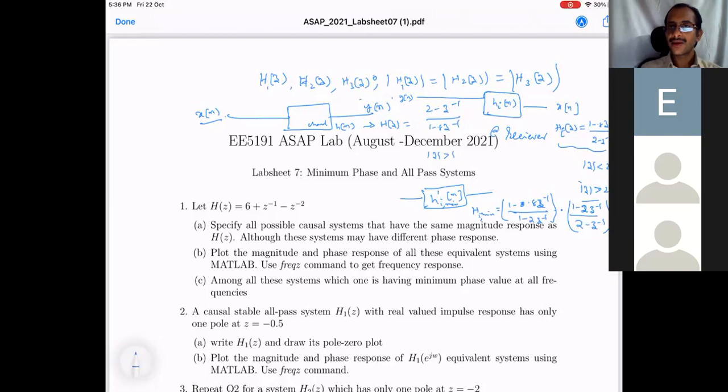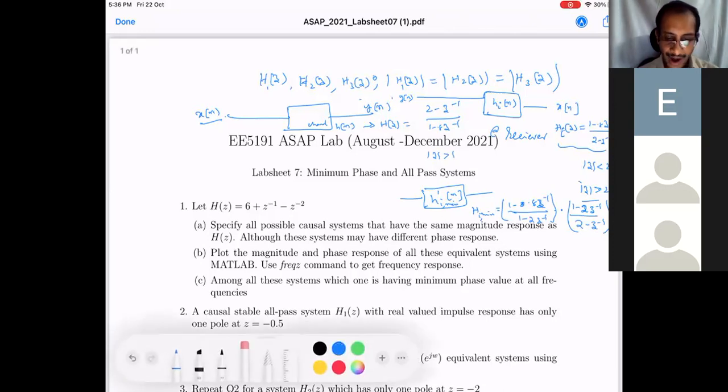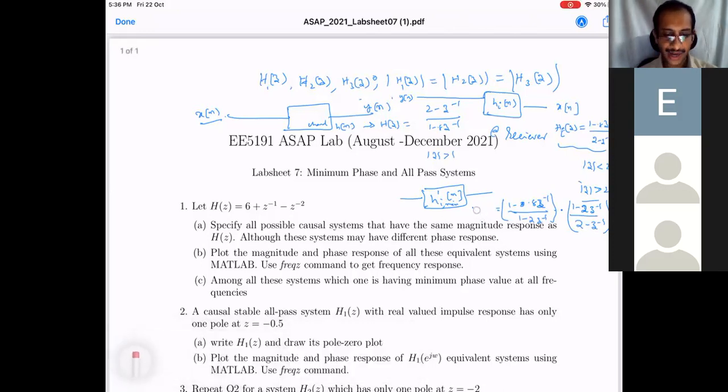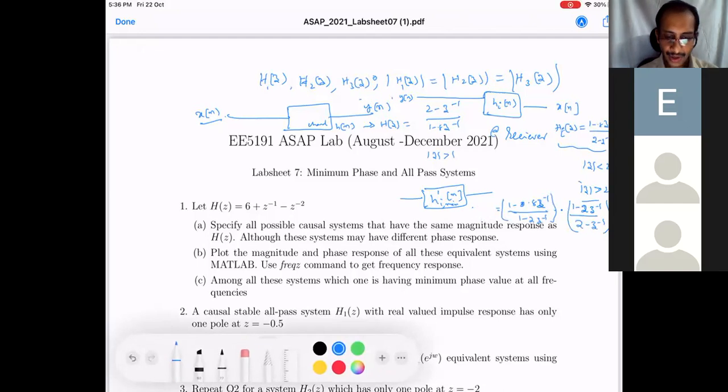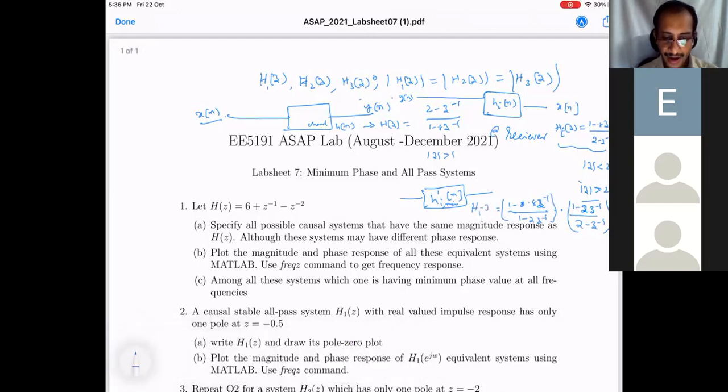You see this? Now this is the overall system. What I have is HI of Z only, but within it is HI minimum of Z, the minimum phase system, and this is H all pass of Z, right?